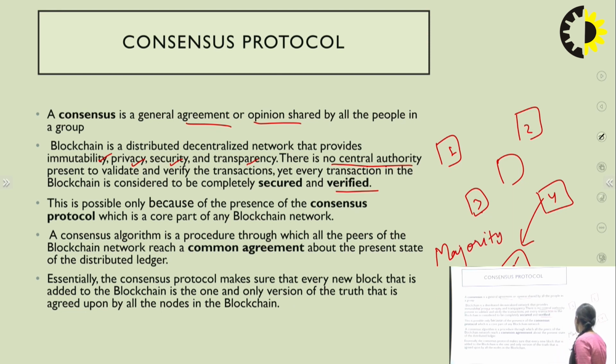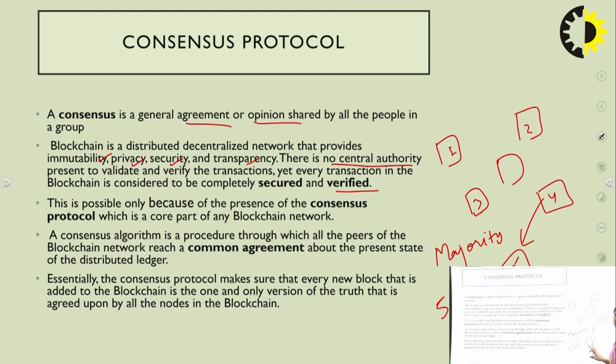Means more than 51% majority should be there in the common agreement. So the majority percentage is 51 percent. So essentially the consensus protocol makes sure that every new block that is added to the blockchain is the one and only version of the truth that is agreed upon by all the nodes of the blockchain.